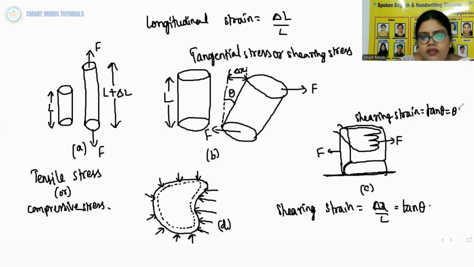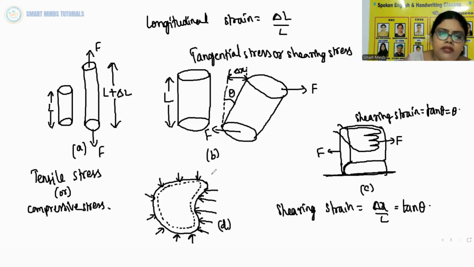And in the last figure, you can see a solid body placed in the fluid under high pressure is compressed uniformly on all sides. So the force applied by the fluid acts in the perpendicular direction at each point of the surface, and the body is said to be under hydraulic compression.